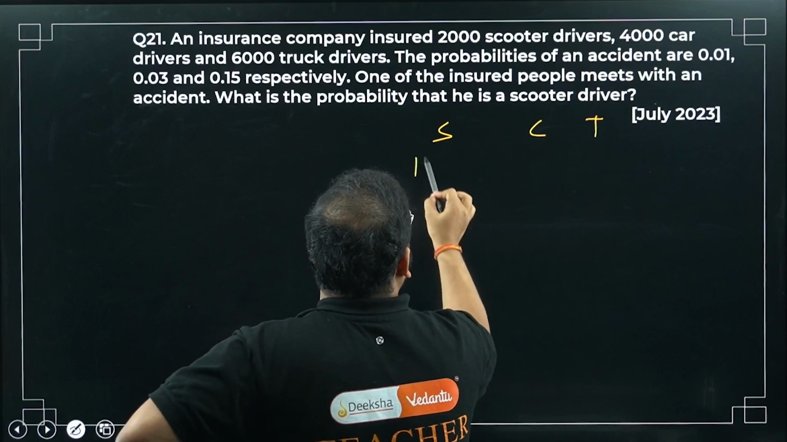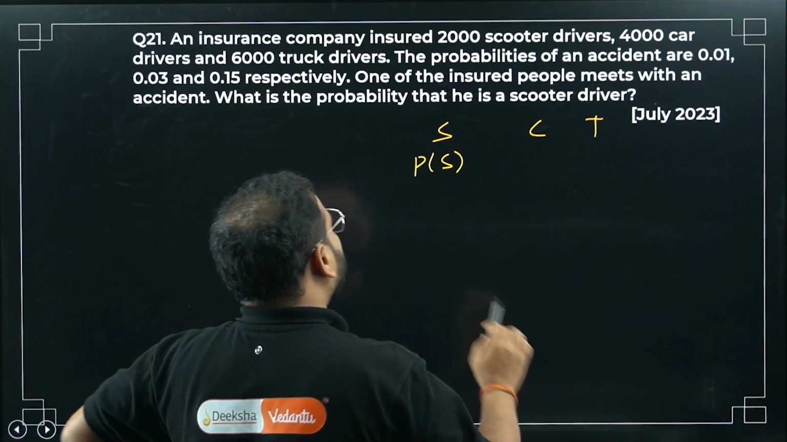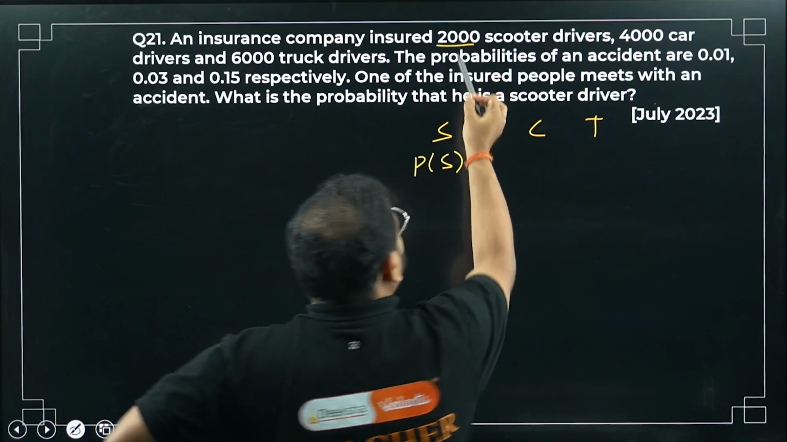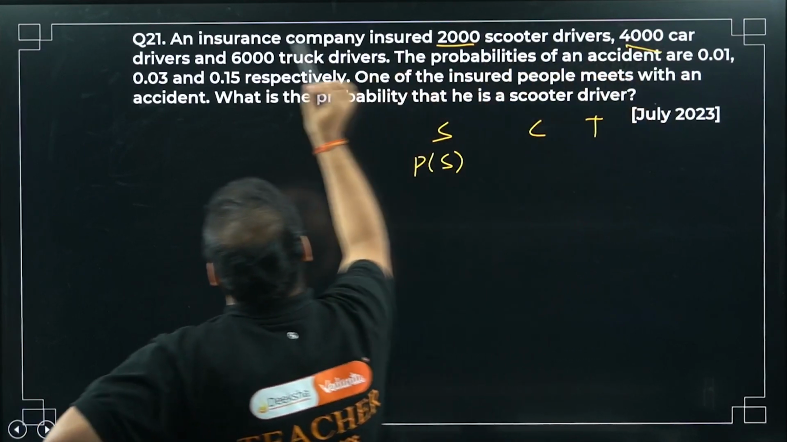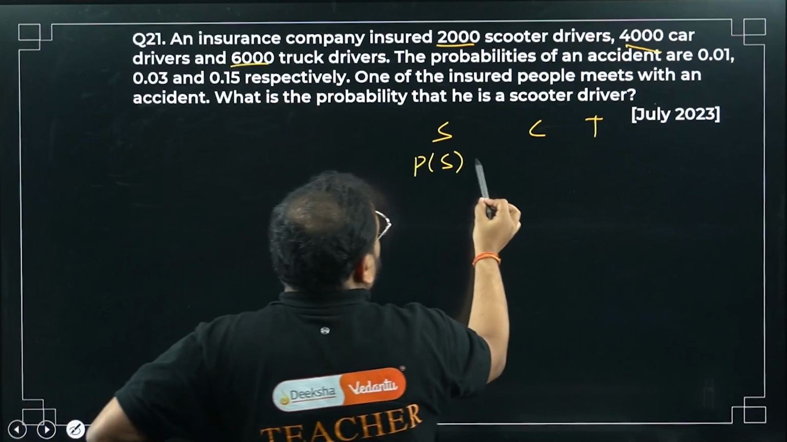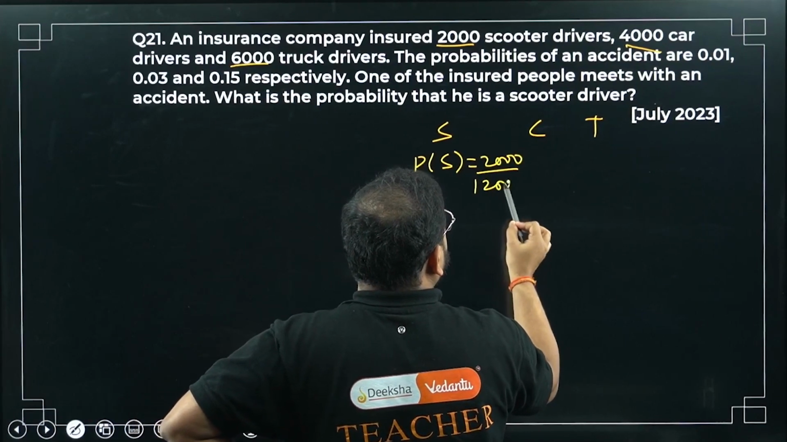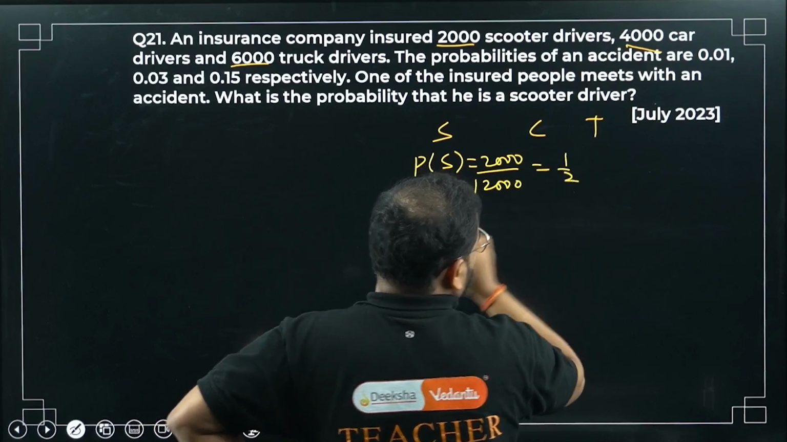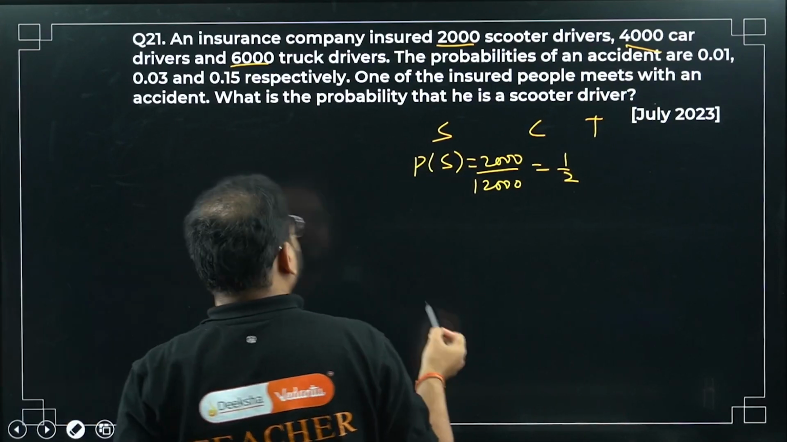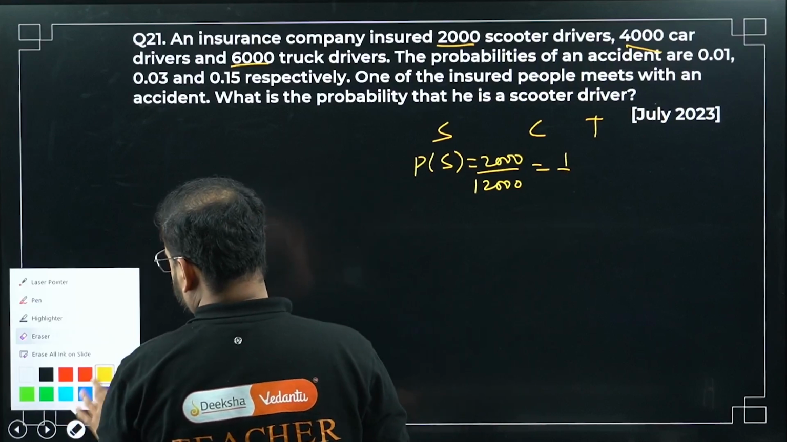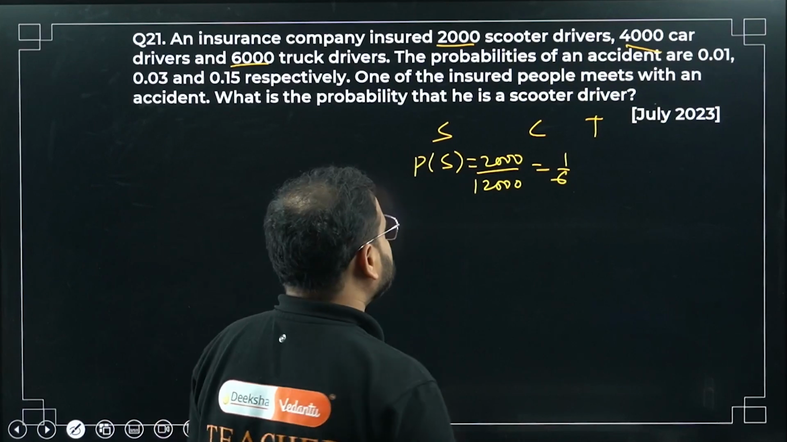Tell me, probability of being a scooter driver, if you are chosen at random, is what? 2,000 out of what? Total number, 2,000 plus 4,000 is 6,000, plus 6,000 is 12,000. So 2,000 by 12,000, how much is that? 1/2? 1/6, sir, not 1/2, excuse me. Cancel the zeros and 2 and 12. If you cancel, you're going to get 1/6.